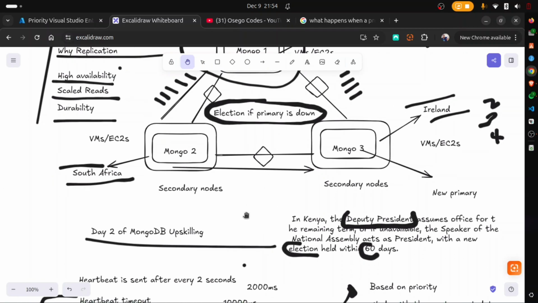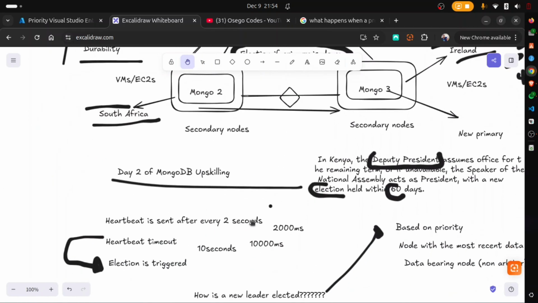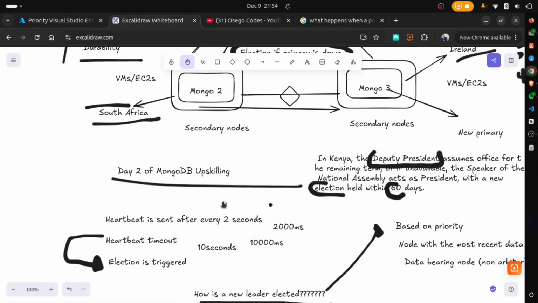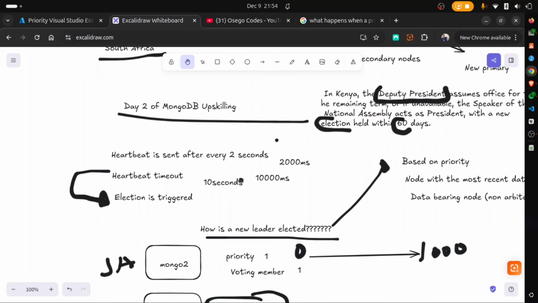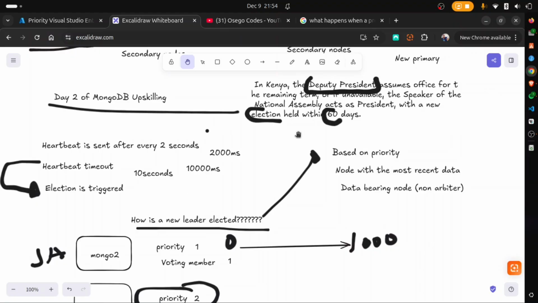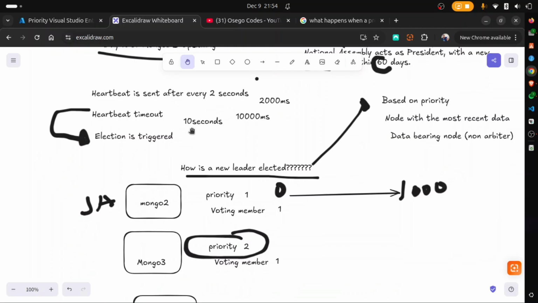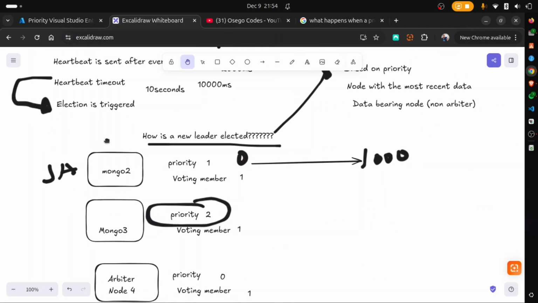Once the primary is down, remember MongoDB sends heartbeats after every 2 seconds, and there's the heartbeat timeout, which is 10 seconds or 10,000 milliseconds. So which means a node can send a heartbeat 5 times maximum, and if it fails to get a signal from the node where it's sending the heartbeats, then there will be a timeout. Once you have a timeout, MongoDB automatically confirms an election. An election, as opposed to Kenya where we do after 60 days when the president dies, in a Mongo deployment, it happens within 10 seconds. We'll be having a new primary.